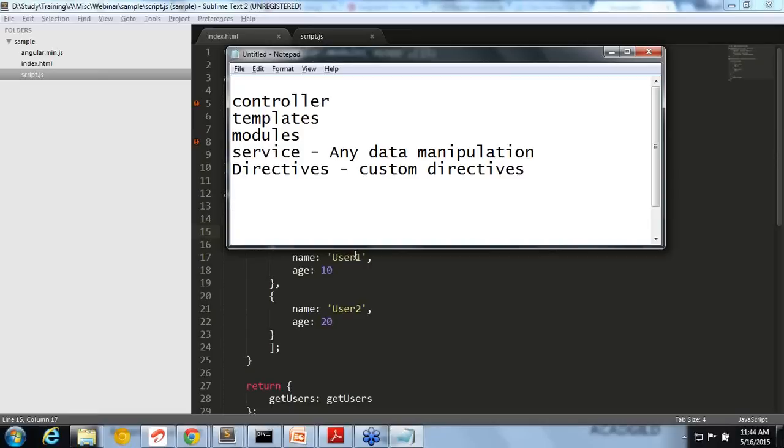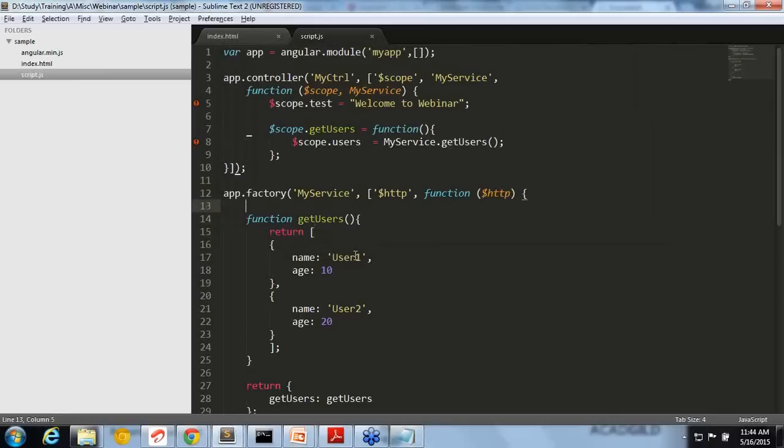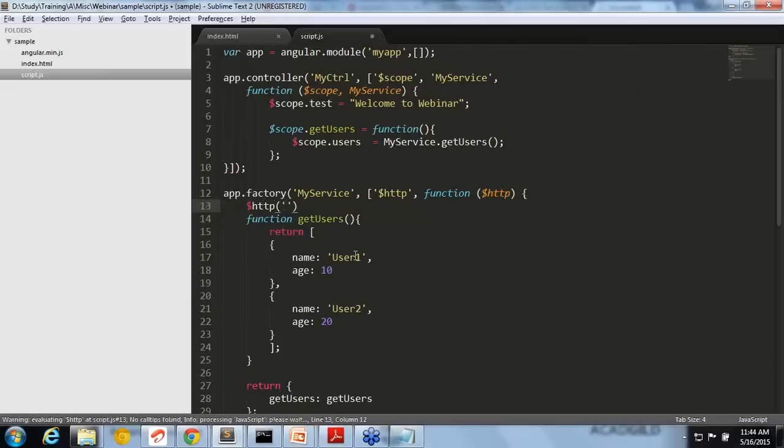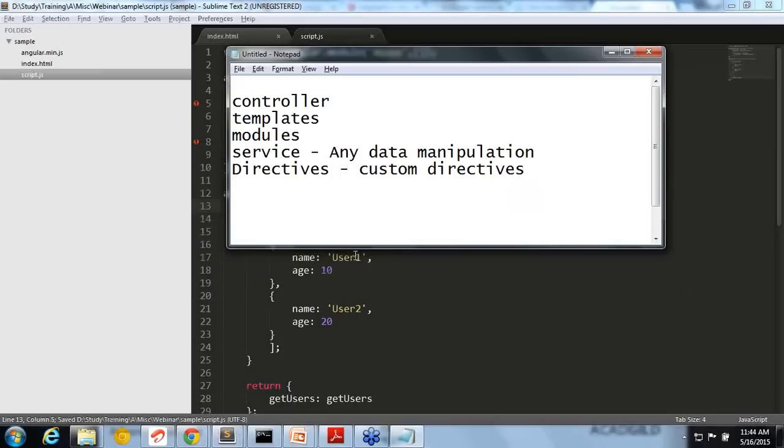The JavaScript doesn't care whether your backend is PHP or .NET or Node.js, anything, right? Because anyway, you are making a call like $http dot something. So the backend should give that URL, right? Get users should give me the data back. The backend can be anything. It can be Node.js or anything else. That doesn't matter.